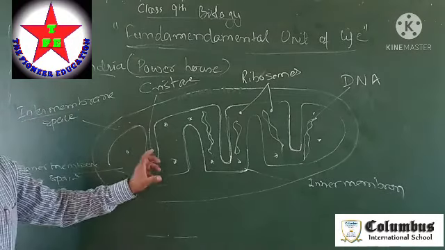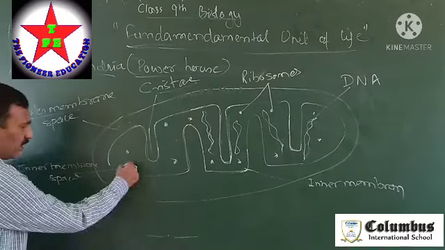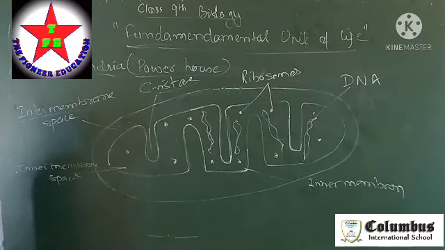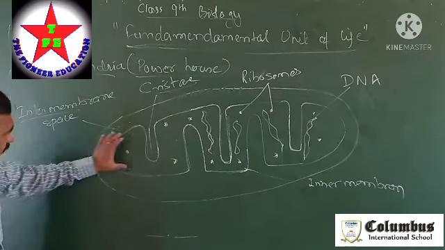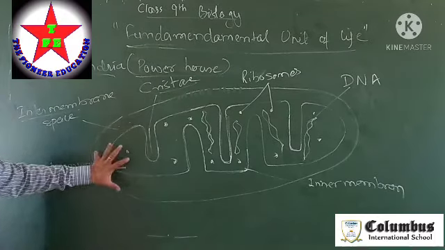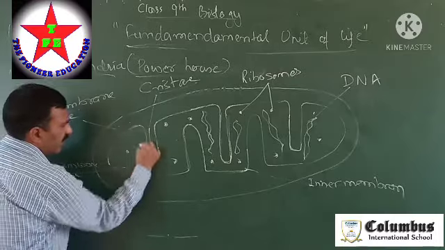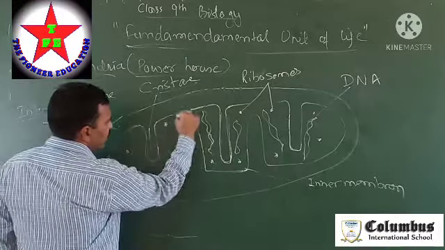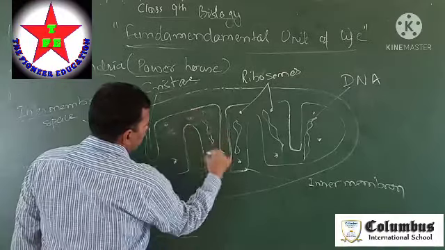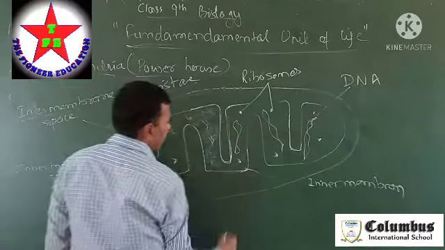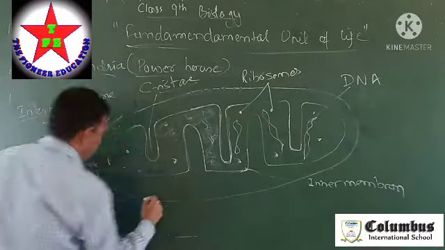Intermembrane, between the two membranes. Now the space inside the inner membrane is filled with a jelly-like substance, which is called the matrix. It is called the matrix.